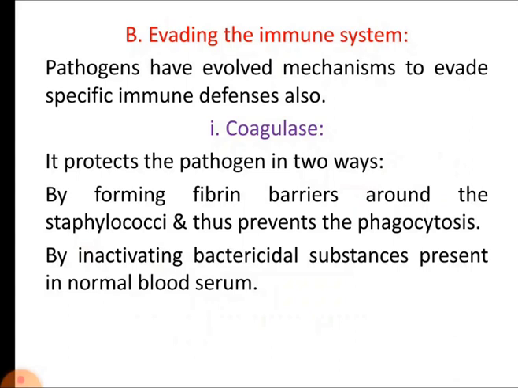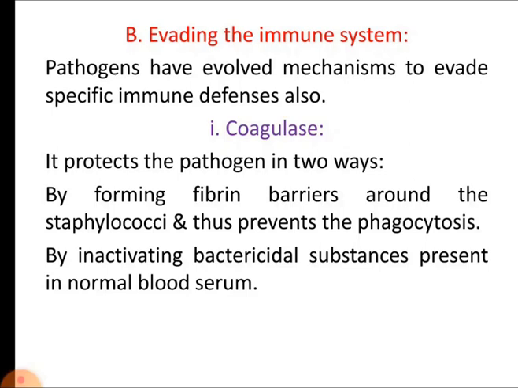So pathogens have evolved mechanisms to evade the specific immune defenses. We know that after the entry of a pathogen into the host, the host will produce some immune mechanisms to eliminate the pathogen from the body. But to be a successful pathogen, the pathogen must evade these immune defenses, and they evade these immune defenses by producing some virulence factors, some enzymes, exoenzymes. So we will discuss such enzymes.